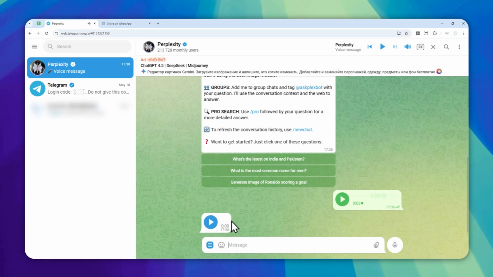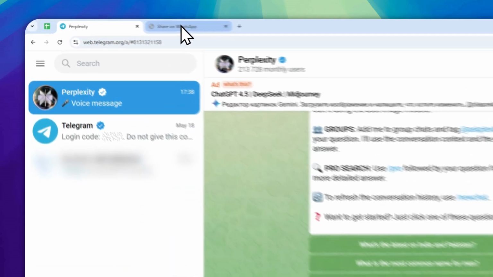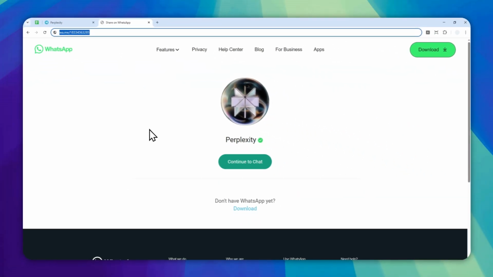Okay, that's quite interesting, because the demo tells me that it is possible to use voice notes on Telegram, but maybe because I'm using the desktop web version, I believe the desktop app and the mobile app version can do it just fine. So anyway, that's how you can send a voice message to Perplexity via WhatsApp and Telegram.